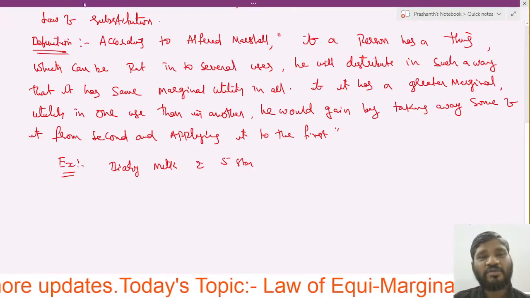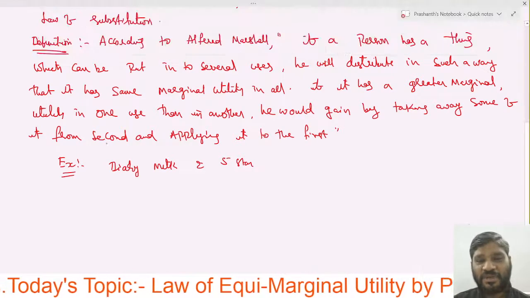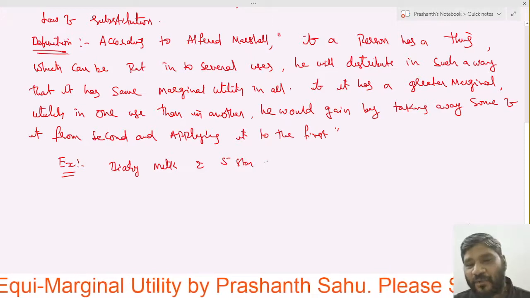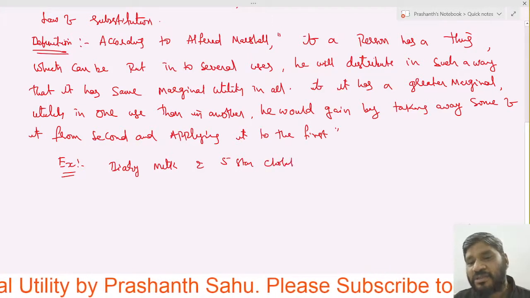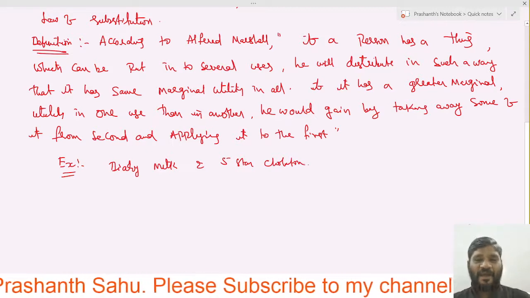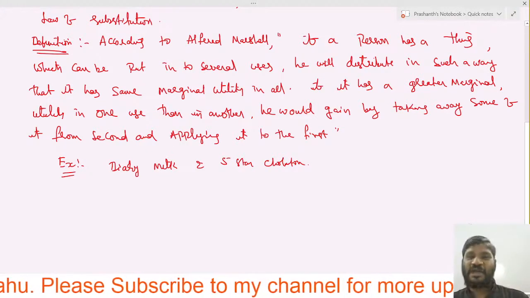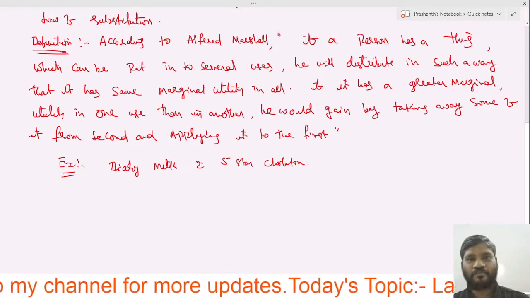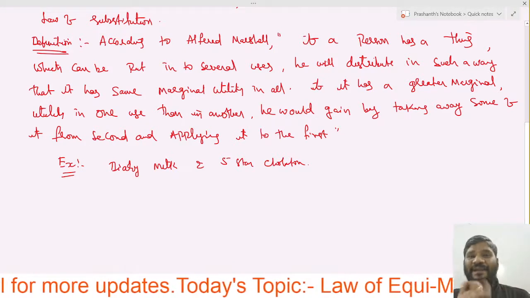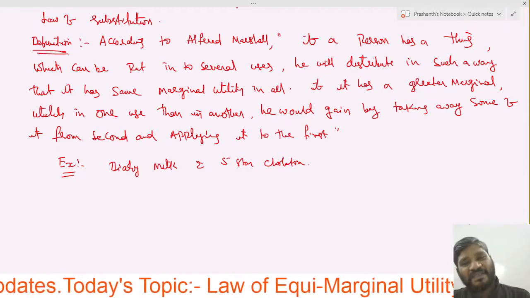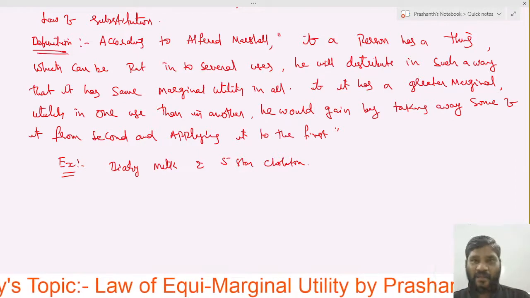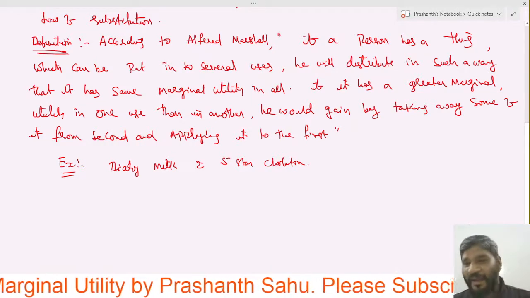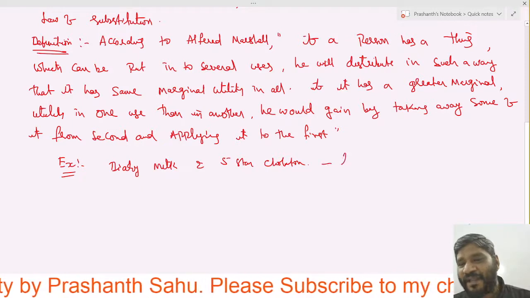He wants to eat two chocolates. He wants dairy milk, and he also wants to add 5-star. He wants to get satisfaction from dairy milk as well as the 5-star. But he likes dairy milk more, and 5-star is secondary. Primary is dairy milk, secondary is 5-star, but he wants to eat both. And he has a limited income.